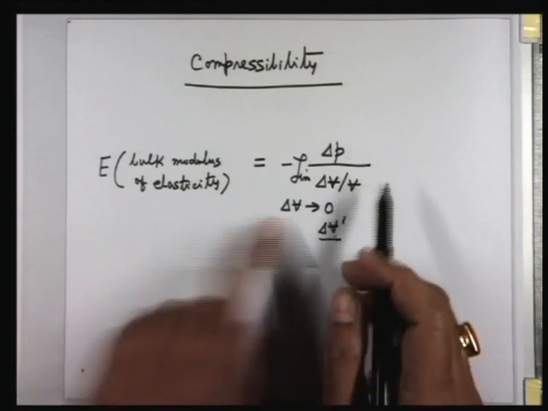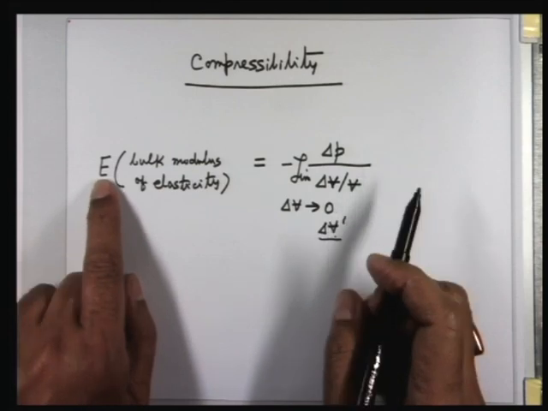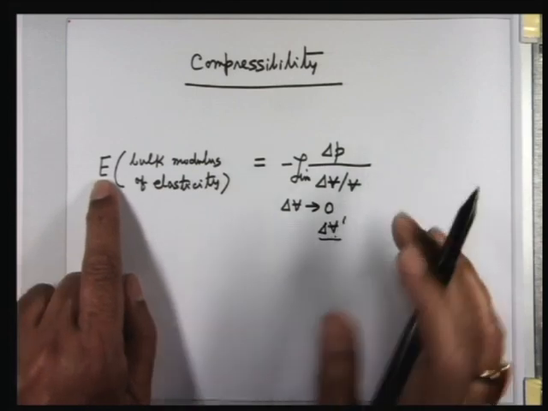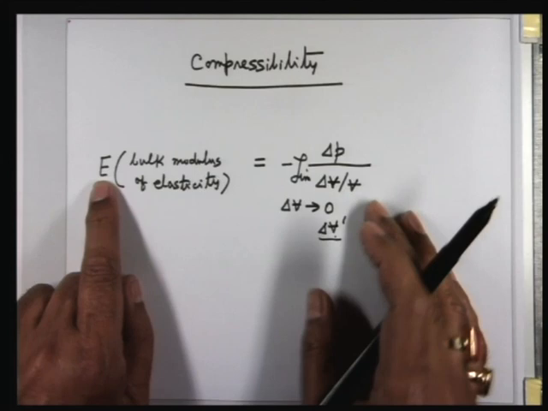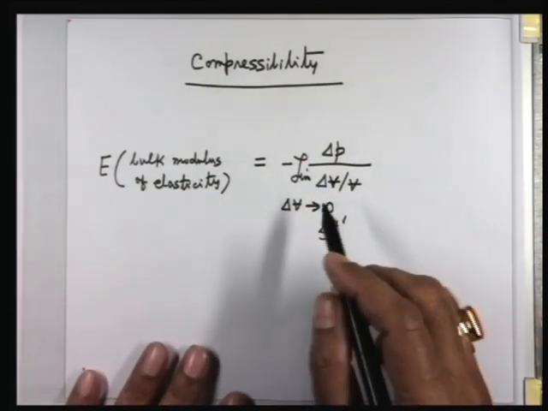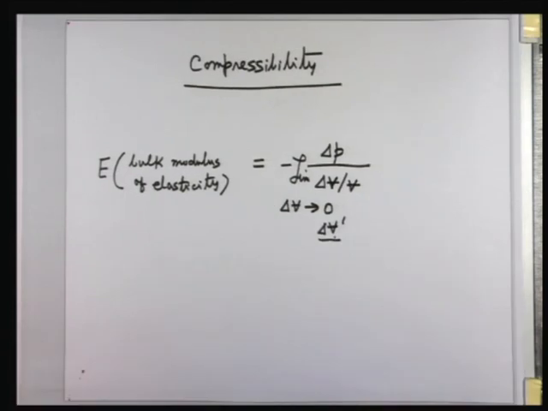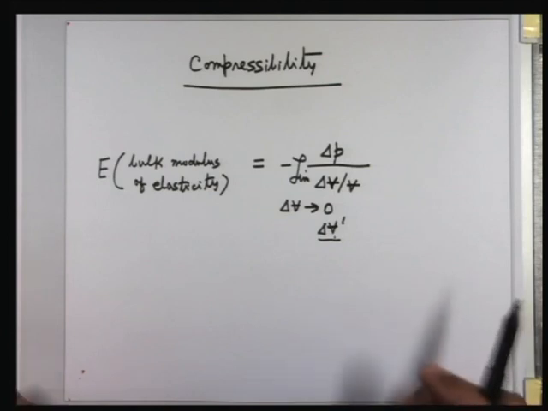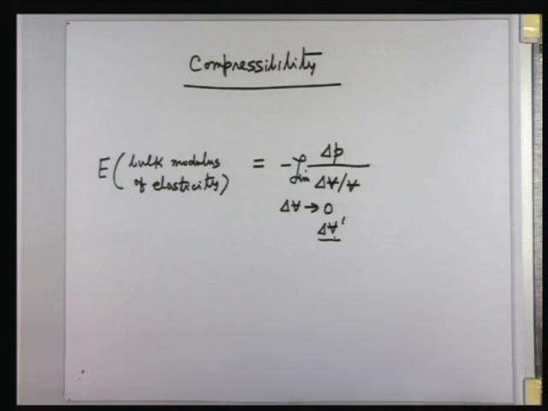Now this is the definition of bulk modulus of elasticity. One thing everybody understands: if for a substance a large pressure is required to change a small volume, it is almost incompressible. The other way, if for a substance, a fluid for example, we require a very small pressure for which the change in volume is substantial, then it is more compressible.